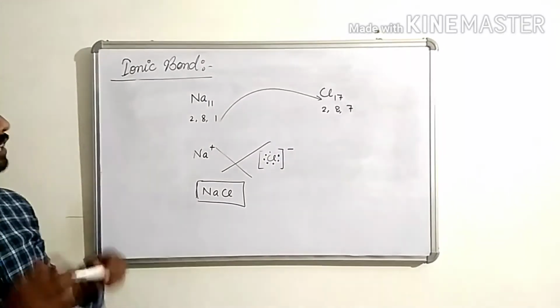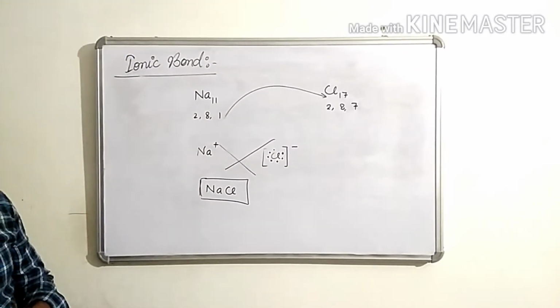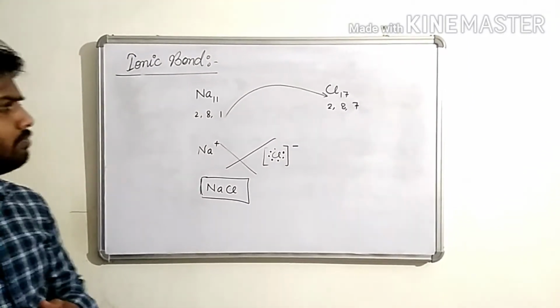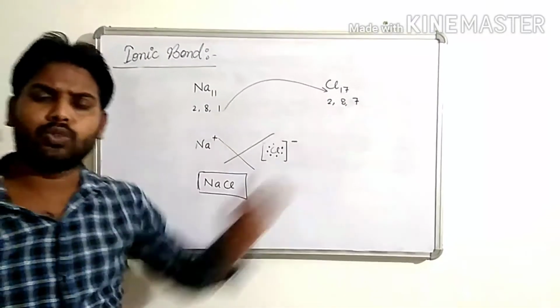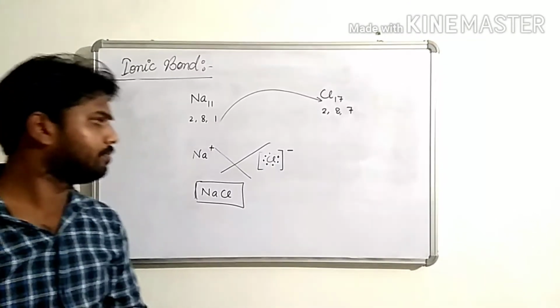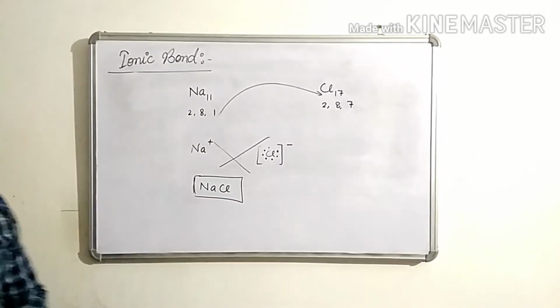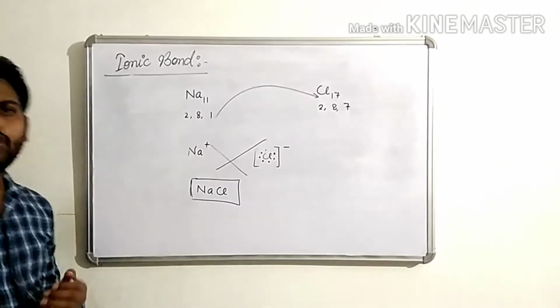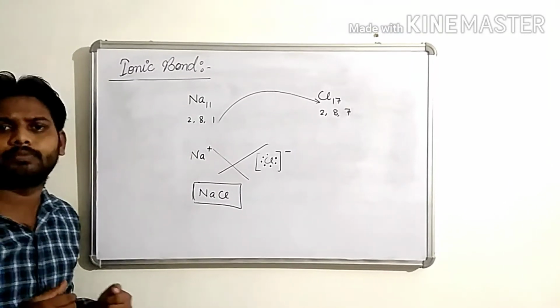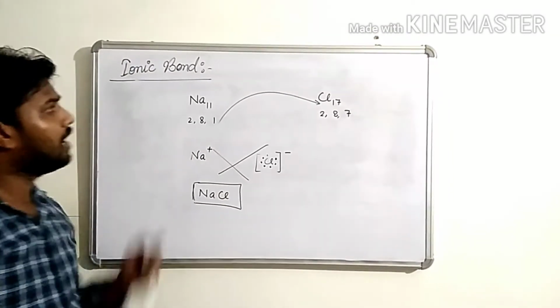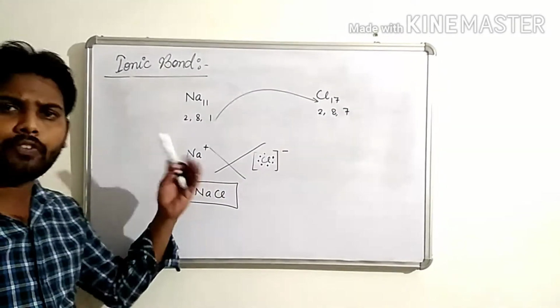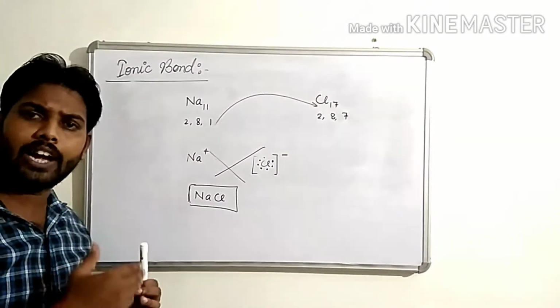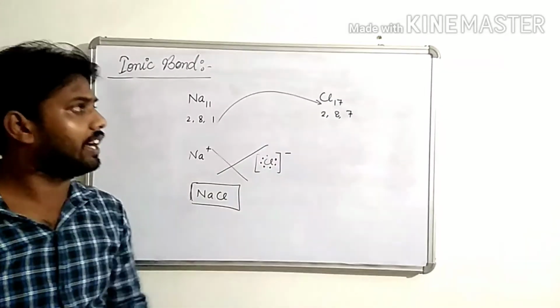Children, in this example, we have seen that one atom transfers its electron to another atom to complete its stability. So children, we can write the definition of ionic bond: ionic bond is formed by the transfer of electron from one atom to another atom.